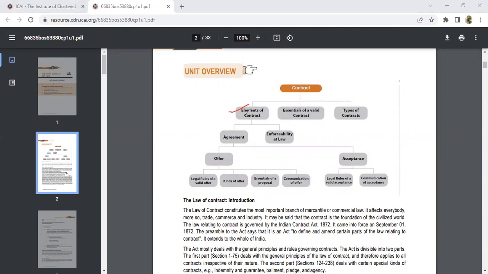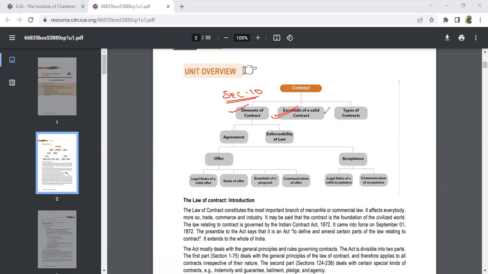So all these things we tell it. So these are all the elements. So these elements are contained in Section 10 of the Indian Contract Act, and a few are not contained in Section 10 of the Indian Contract Act. Even that we're going to study. And then we study the essential elements of a valid contract.